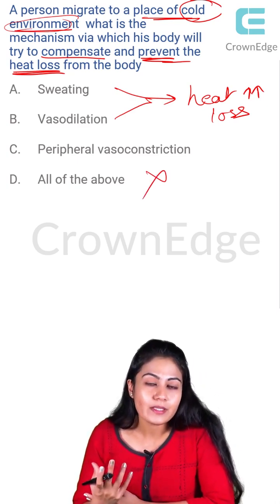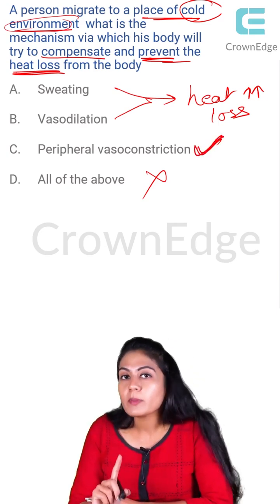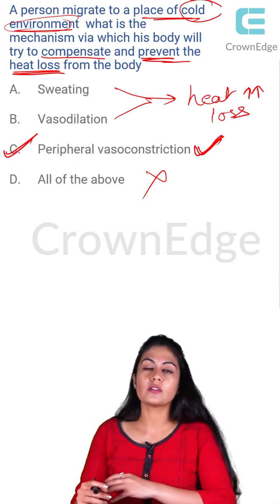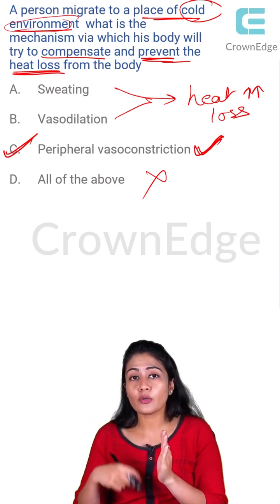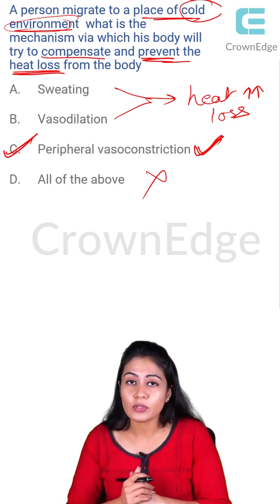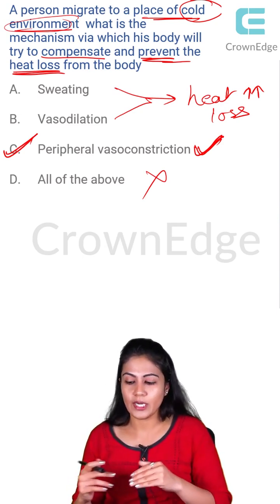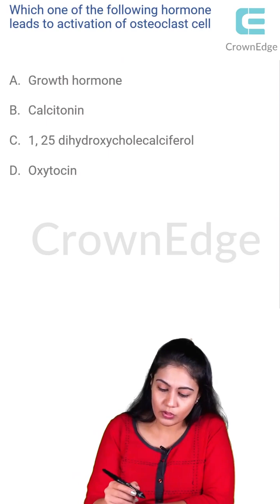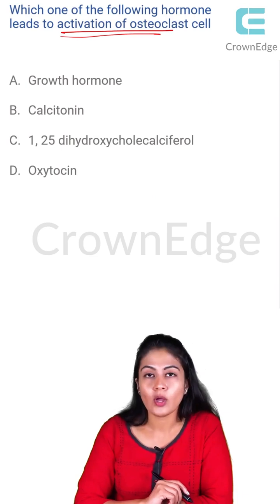If they are not the answers, then all of the above cannot be an option. So what happens actually is peripheral vasoconstriction. We talked about peripheral vasoconstriction very much in depth. The answer over here is option C. Why? Because the vasoconstriction causes less and less blood to flow in the periphery, right? And if less and less blood is flowing towards the periphery, the heat loss will be reduced also, right? So the answer is vasoconstriction.